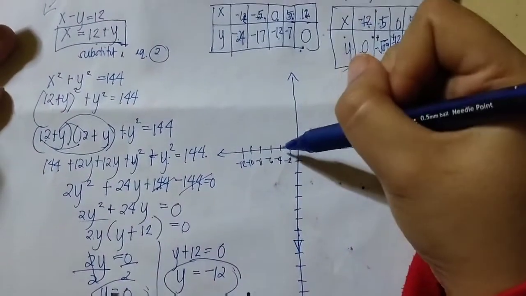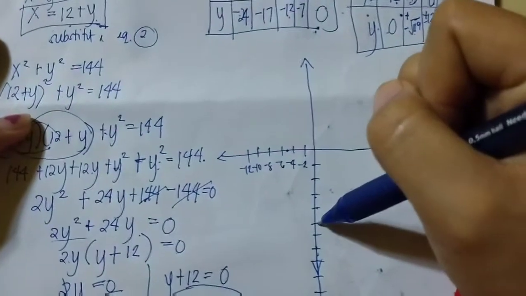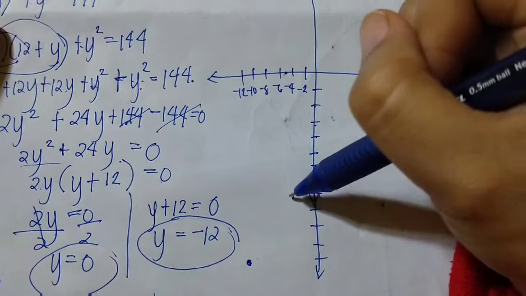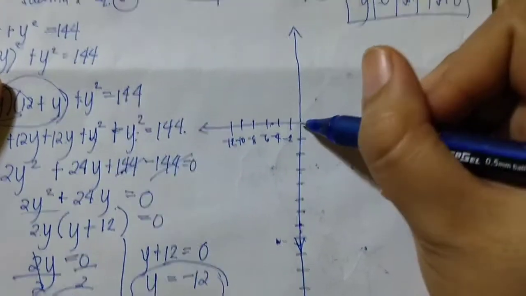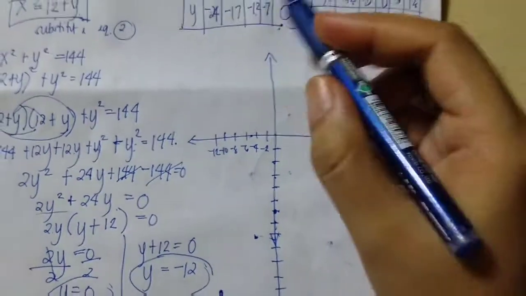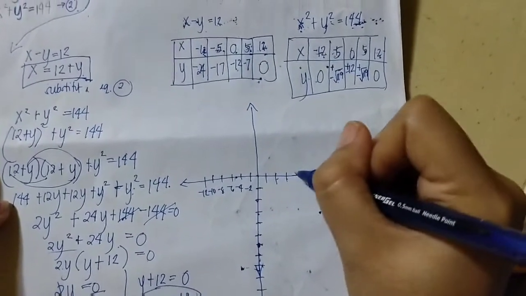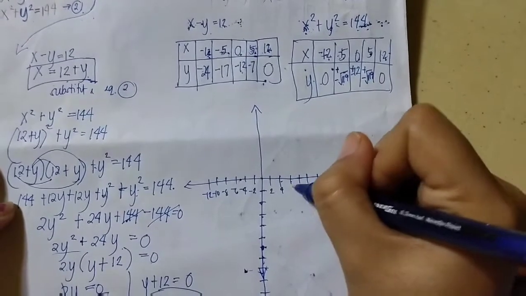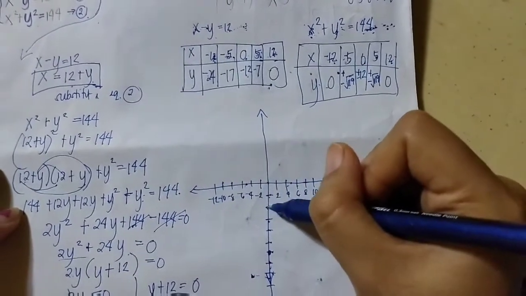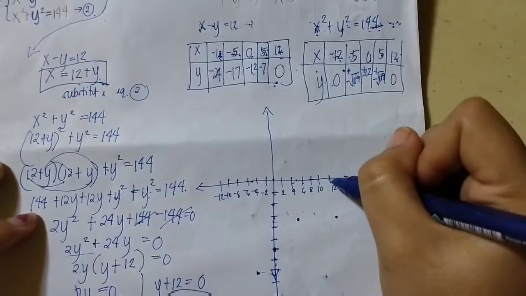Negative 5, negative 17. Then 0, negative 12. Then positive 5, negative 7. Then 12, 0.